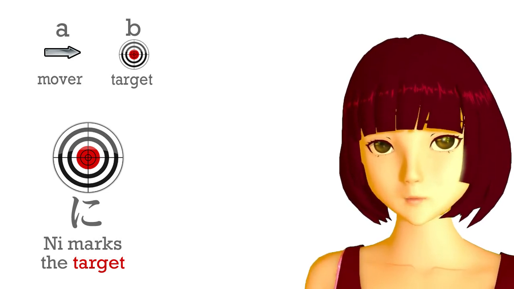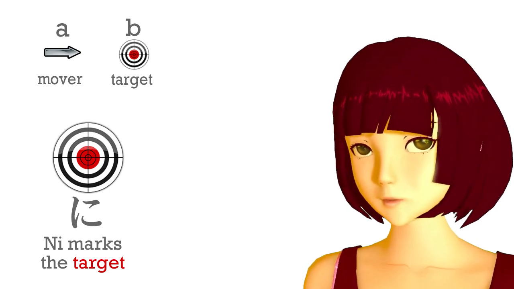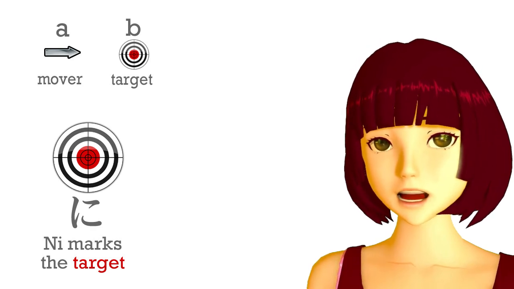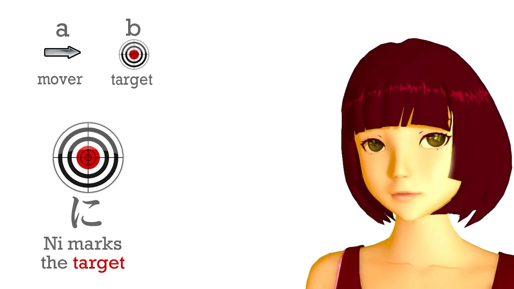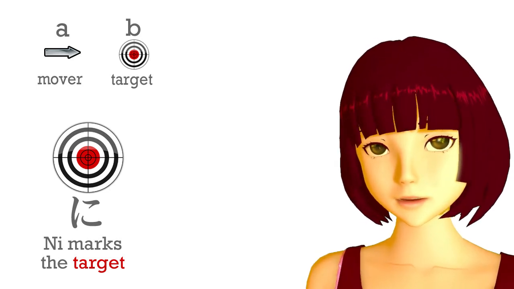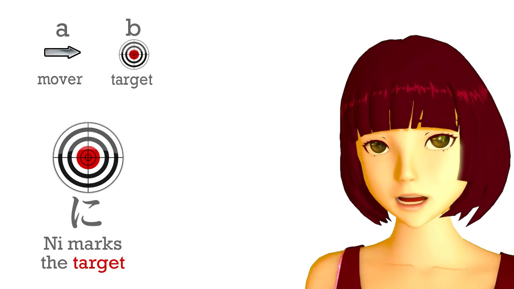So today we're going to look at uses of the ni particle, some of which are very concrete still, and some of which begin to take us into those more sophisticated areas. Now, you already looked at the ni particle, haven't we? And we know that in a logical sentence it marks the ultimate target of an action.